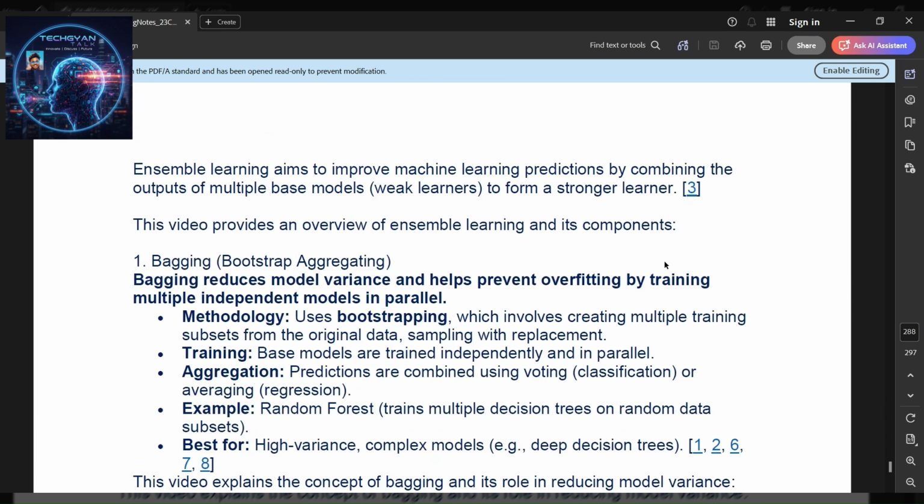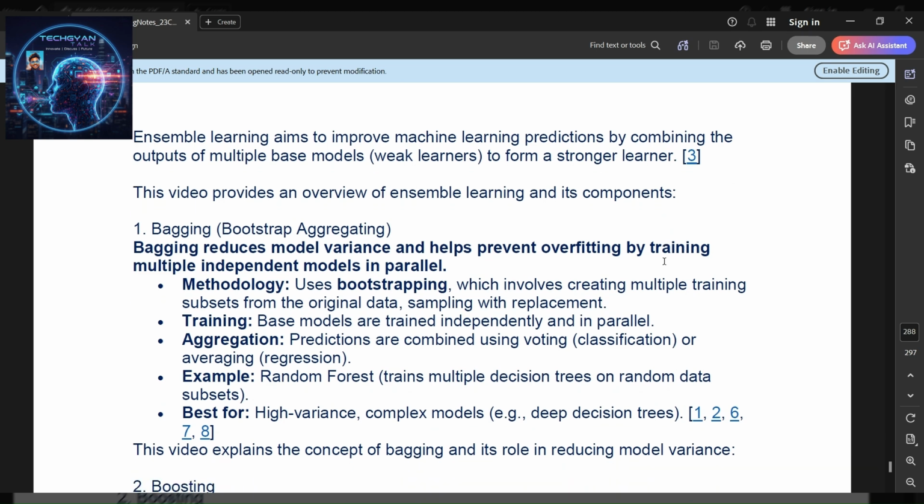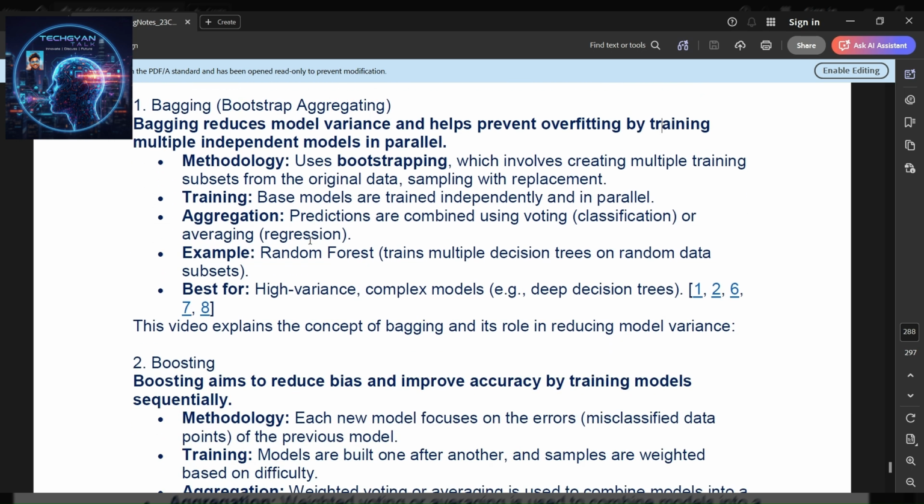Ensemble learning aims to improve machine learning predictions by combining the outputs of multiple base models, weak learners, to form a stronger learner. And bagging, boosting: bootstrap aggregating.